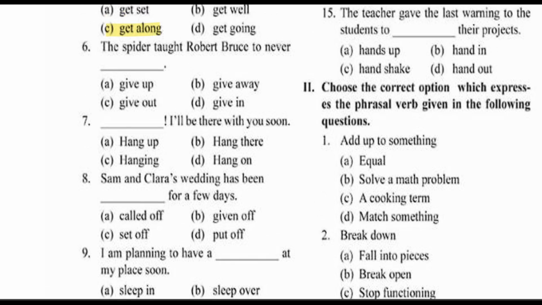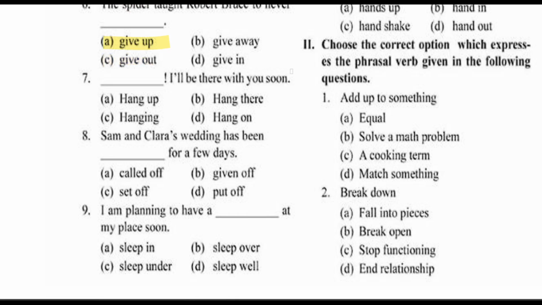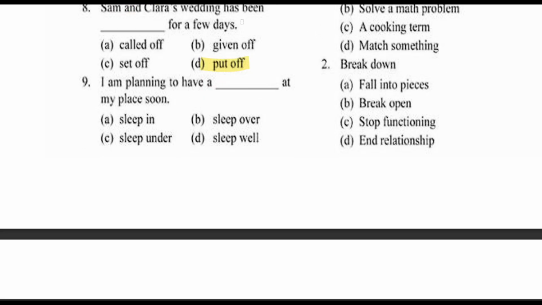The spider taught Robert Bruce to never give up. So you should not give up. Hang up, I'll be there with you soon, so wait for a short while. Sam and Clara's wedding has been put off for a few days. Since it is a few days, it will be put off. If it is cancelled, then it is called off, generally for a meeting. So put off means it has been postponed.